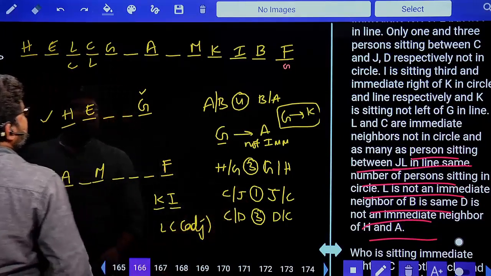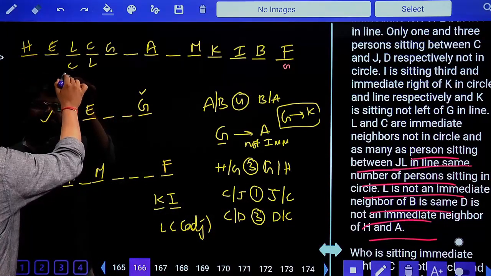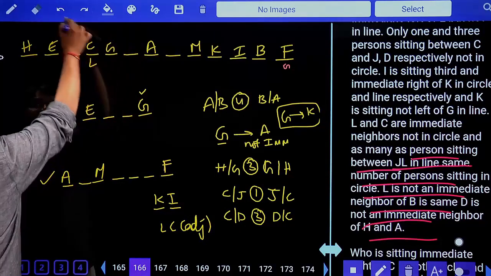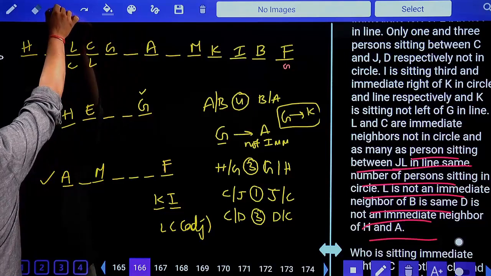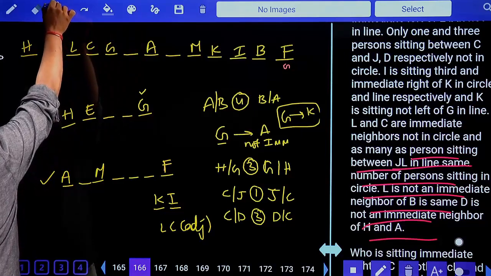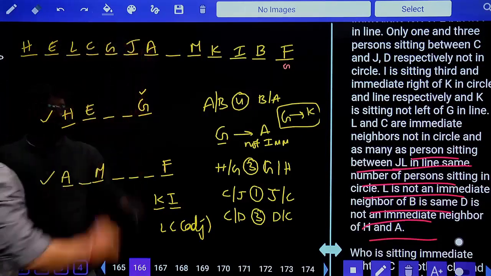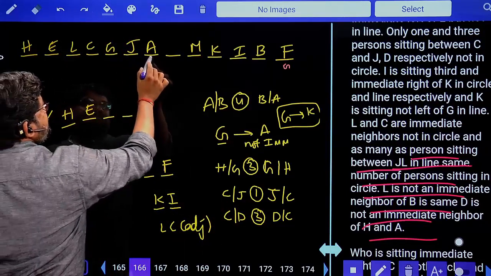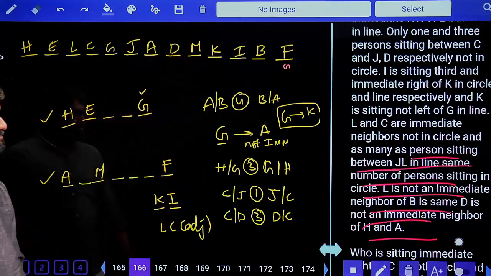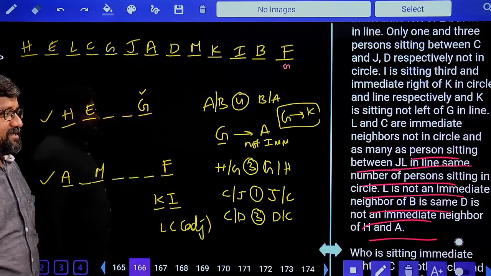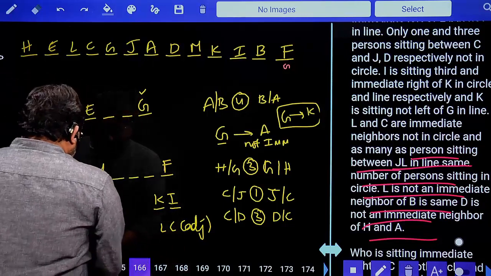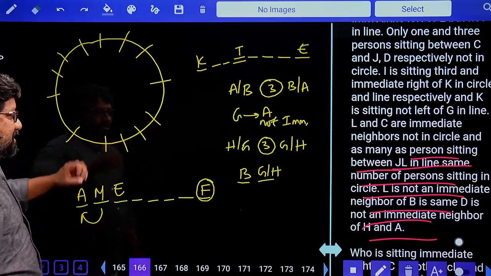C and J, there should be one person. If this is C, in this position, one person gap J, no chance. So there is only one possibility. Whatever we have taken and whatever we have fixed is 100% correct. J, done. Next he says three persons between C and D. 1 2 3 D. Three persons are between C and D. Next, now we should go for circle arrangement.